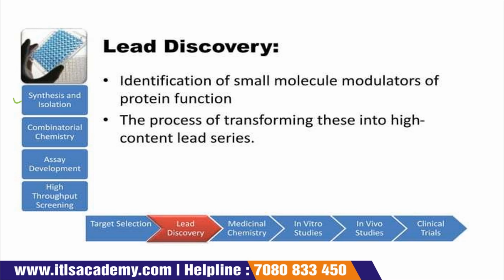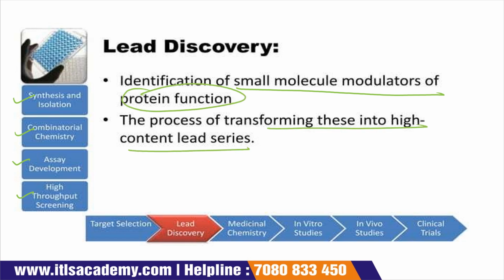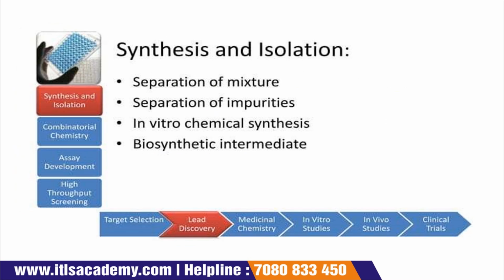The first one is synthesis and isolation, then combinatorial chemistry, then assay development, and high throughput screening. The first one is the identification of small molecule modulators of protein function, the process of transforming these into a high content lead series. The first one is synthesis and isolation.